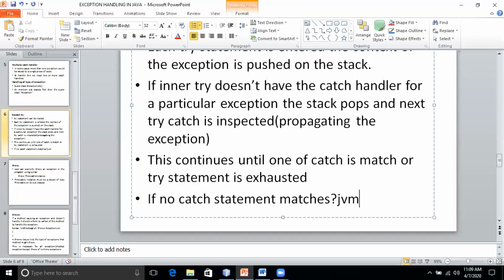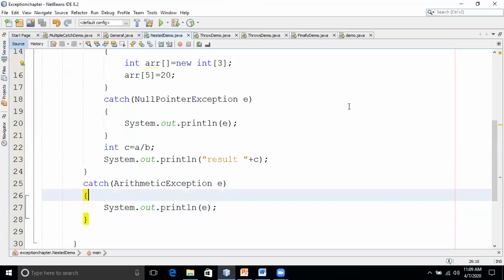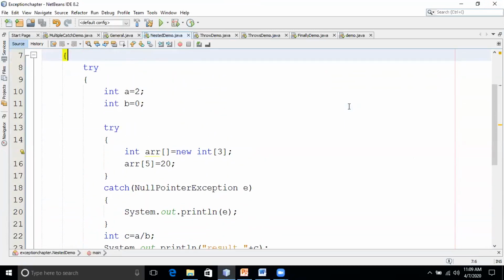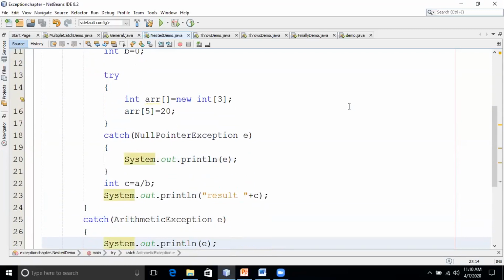Suppose the inner try doesn't have a catch or it does not catch. Then it'll go to the next try in the stack. There is an error in the inner try. The program does not get terminated because it's not caught. It will propagate. The execution will stop in that try statement, and it will propagate to the outer try, outer catch. It will not terminate.